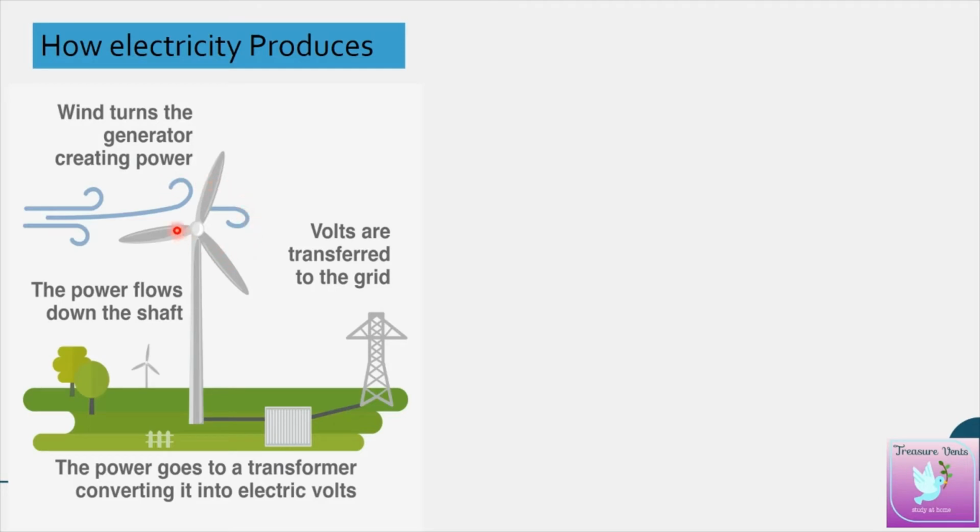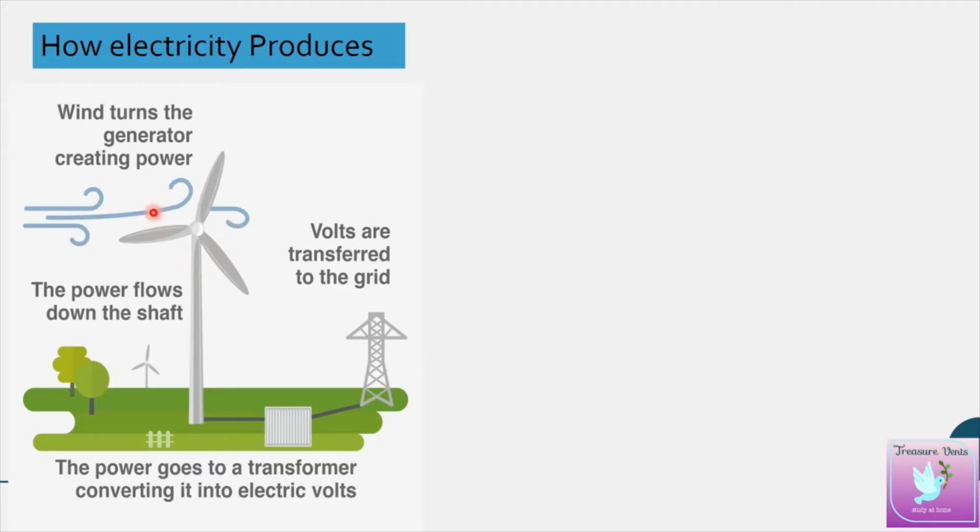When these leaves are rotating, automatically there is power generation, as there is a motor, and the electricity may be flowing through this shaft. This electricity goes to the transformer, converting it to electric volts, and again we can channelize this to the grid. Okay, the volts are transferred to the grid. Like that, wind energy forms. The main force to rotate these leaves is wind.